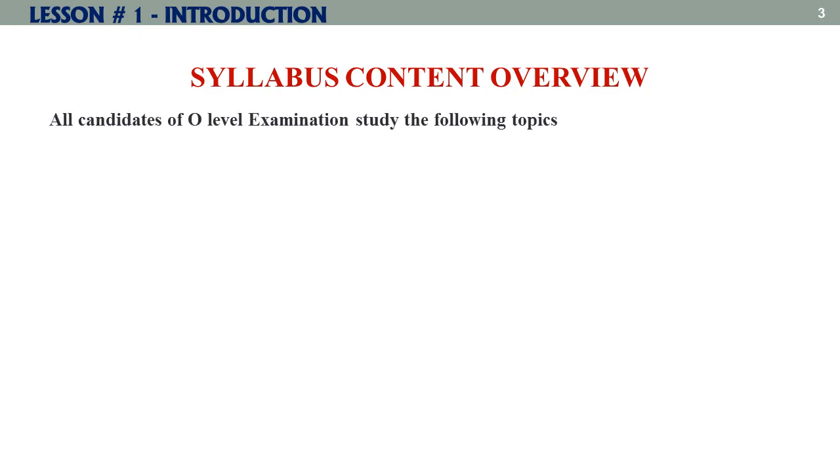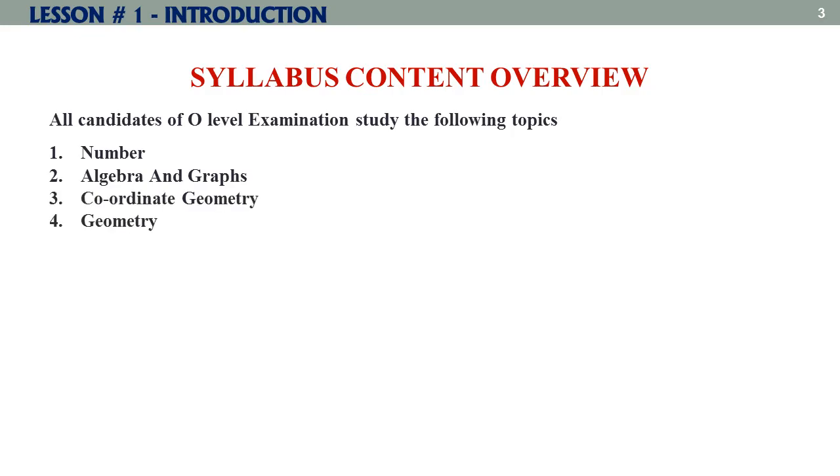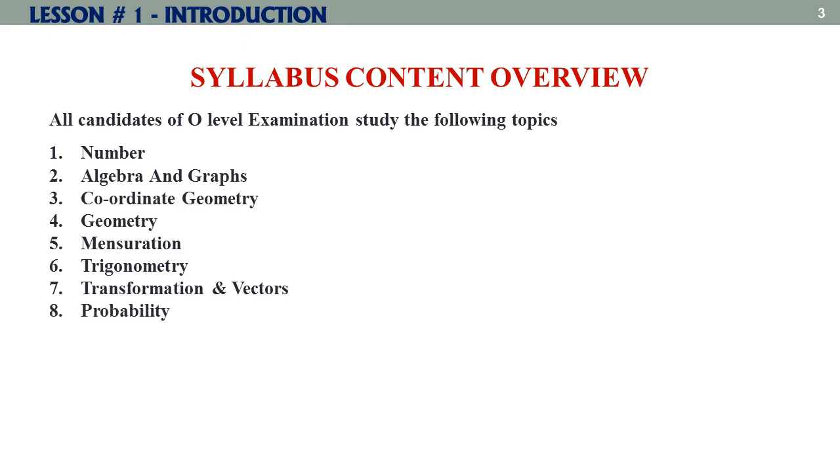Syllabus content overview. All candidates of O-level examination study the following topics. These are the main topics. Every main topic has many subtopics. Number 1 is number. Number 2 is algebra and graphs. Number 3 is coordinate geometry. Number 4 is geometry. Number 5 is mensuration. Number 6 is trigonometry. Number 7 is transformation and vectors. Number 8 is probability, and number 9 is statistics. These are the main topics.